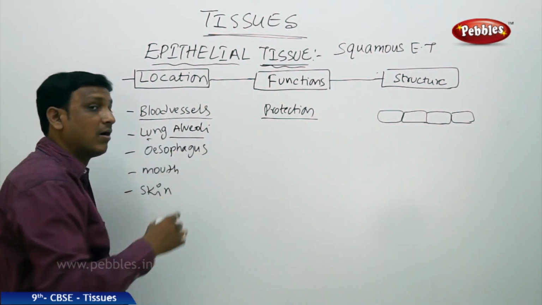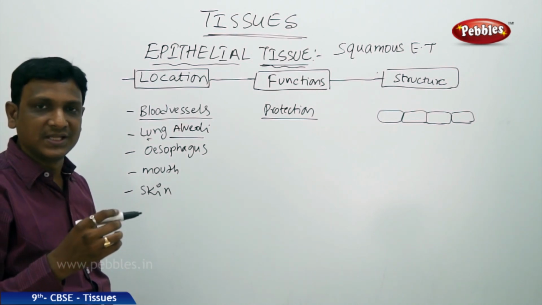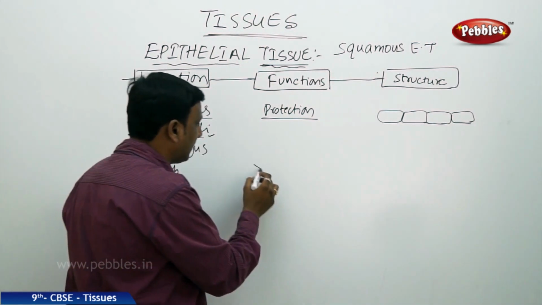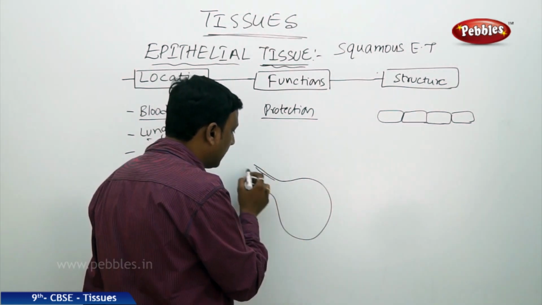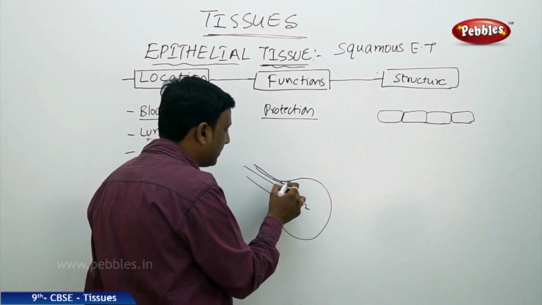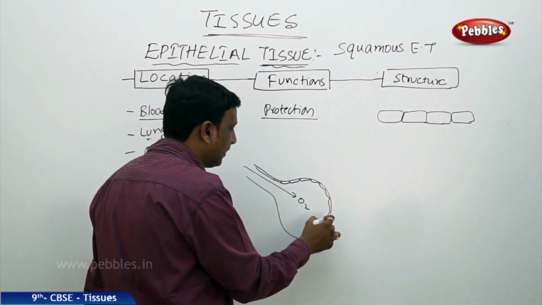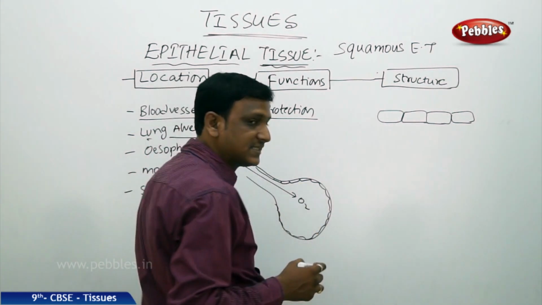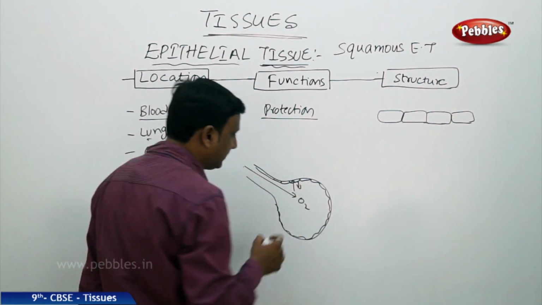Lung alveoli are lined by this squamous epithelium. You might be knowing the lung alveoli structure. This is the alveoli. It gets the oxygen here when we inhale. They have a single layer of cells in which the diffusion of oxygen and carbon dioxide takes place.